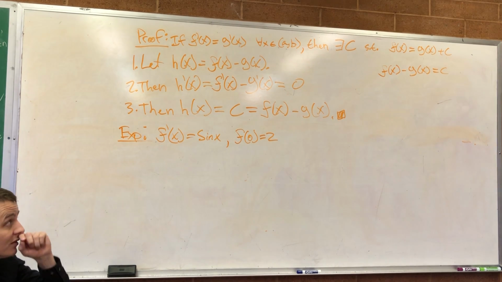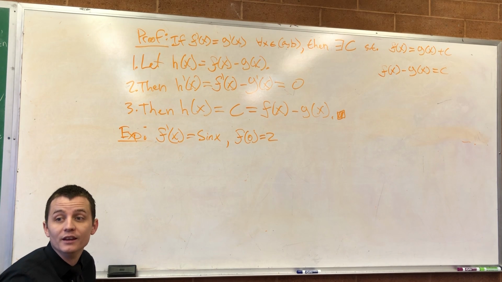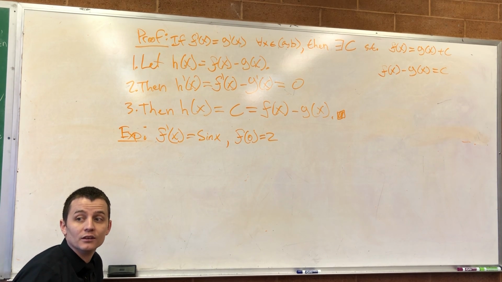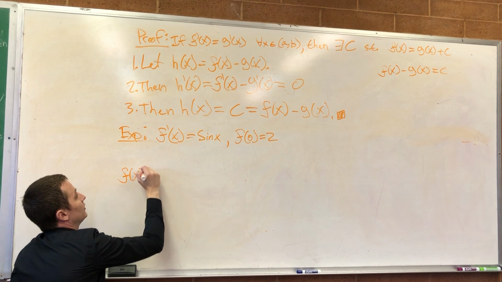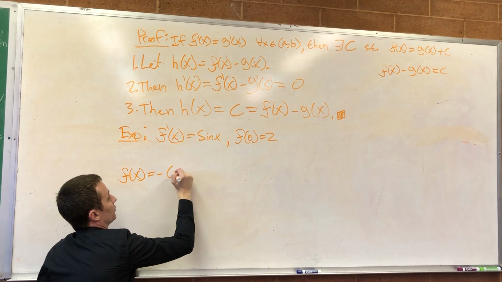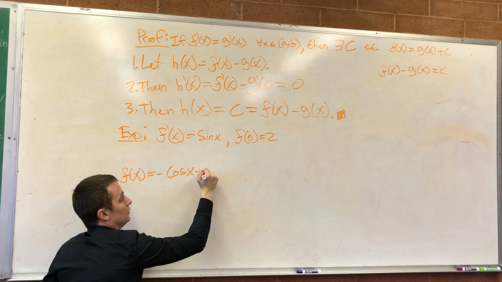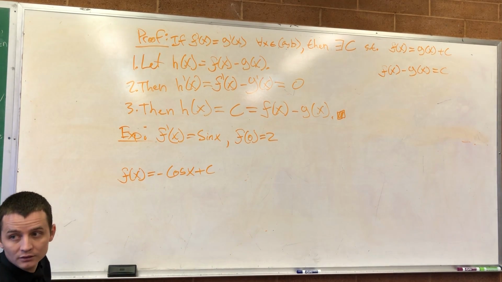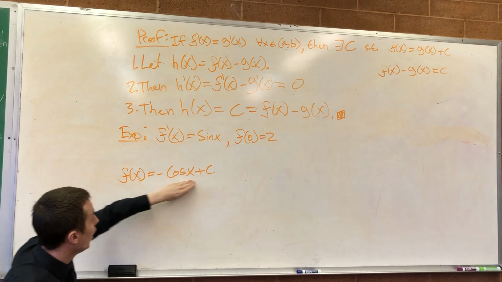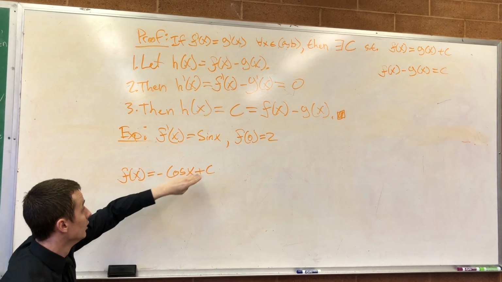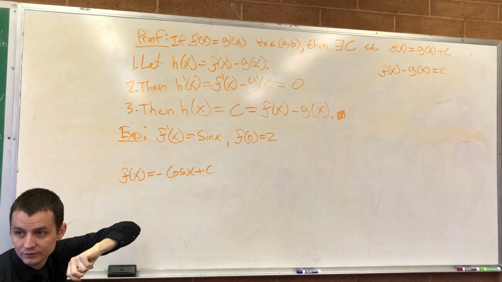Cosine of x plus... what's the derivative of cosine? Negative sine. So sorry, it's negative. So no, negative cosine. So I know that f of x is equal to negative cosine of x plus a constant, because the constant will go away when we take the derivative. So these are all the possible solutions for f of x if f prime of x is equal to sine of x. With me so far?